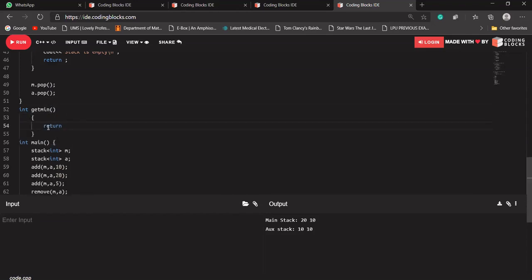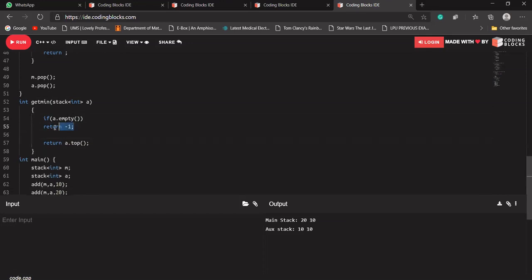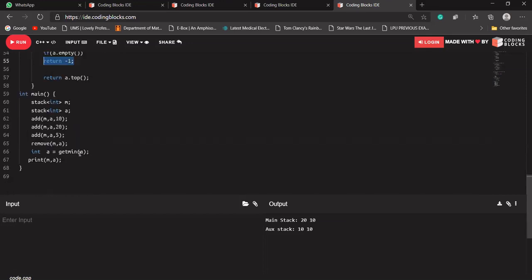Our auxiliary stack will be passed here, and it should return the top value of our auxiliary space. It should check whether the stack is empty. If a is empty, what should it return? It should return -1, because if there is nothing in our stack, the minimum will be -1.